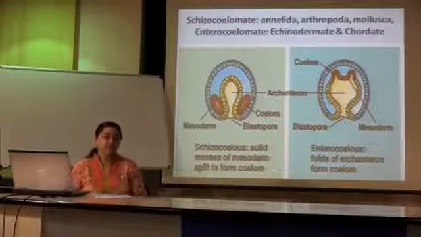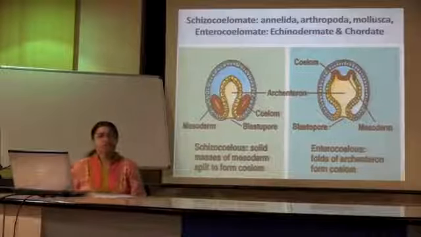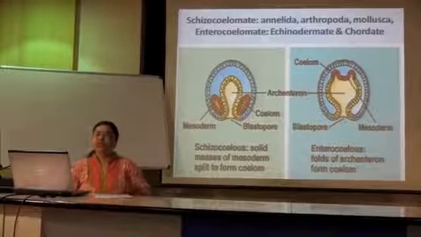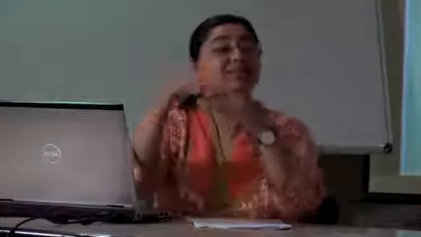Now we know that arthropods have hemocoel, right? Hemocoel is the one wherein your fluid is going to mix up with the coelomic cavity filled up with the blood. Even though you are saying it has so many vessels, you are saying it's open because the vessels are interacting with the cavity. They are not interacting amongst themselves, and they are not the only carriers of the material. They are interacting with the material present inside the cavity, and that's why you name it as open circulatory system.